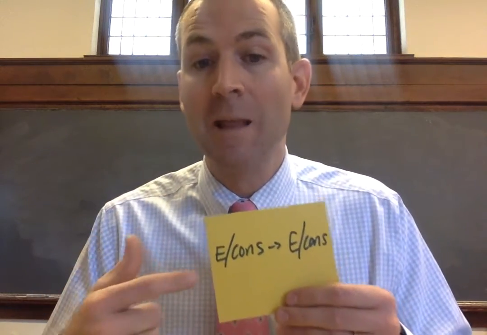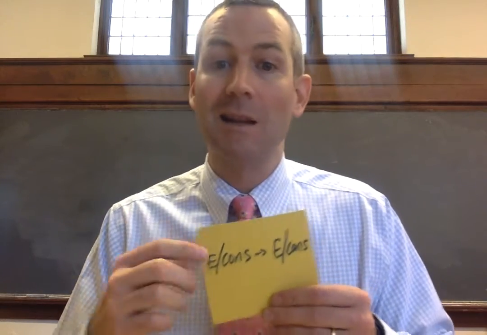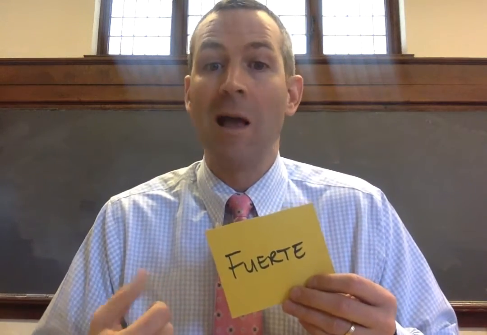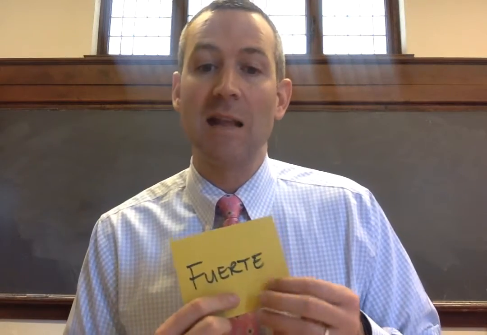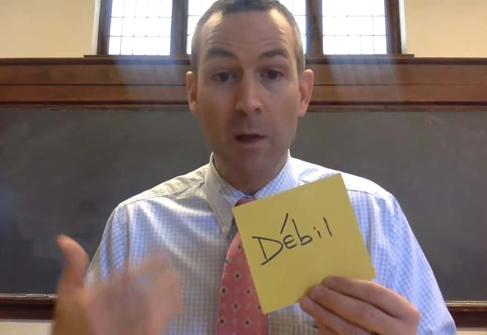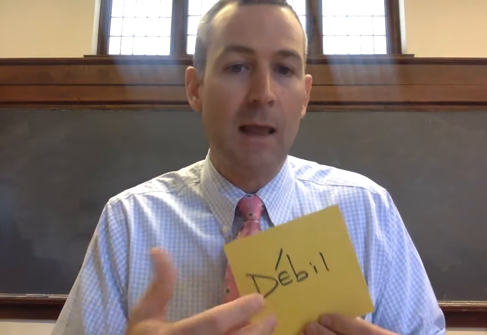Now, second rule. If it ends in an E or a consonant, what stays? E or a consonant. This is super easy. So for instance, if you've got the adjective fuerte, right? Strong, I could say, él es fuerte. Ella es fuerte. Stays exactly the same because it ends in an E or a consonant, right? Now we've got fuerte, but we've also got débil, weak. Ends in a consonant. Él es débil, ella es débil, right?